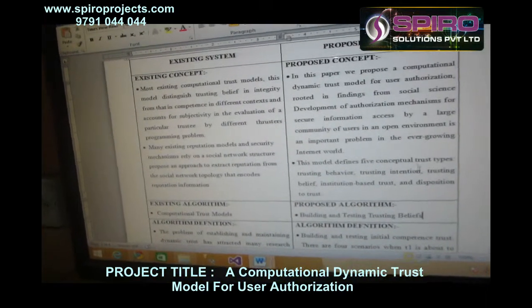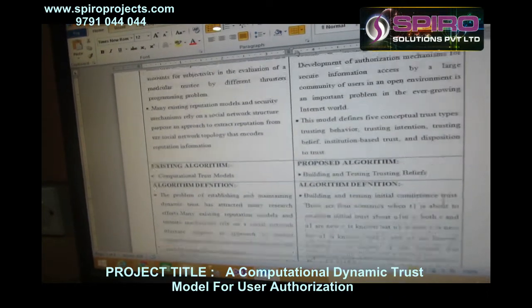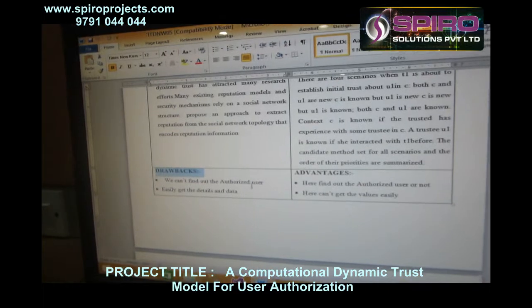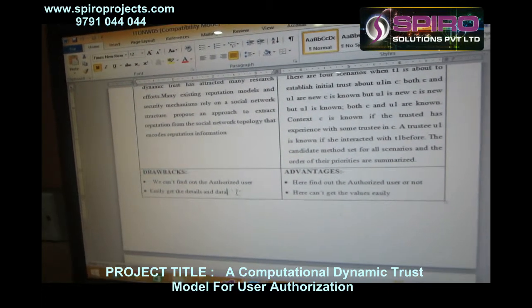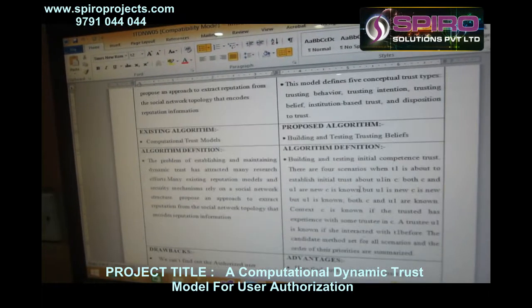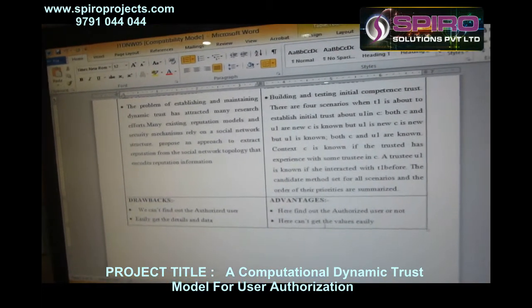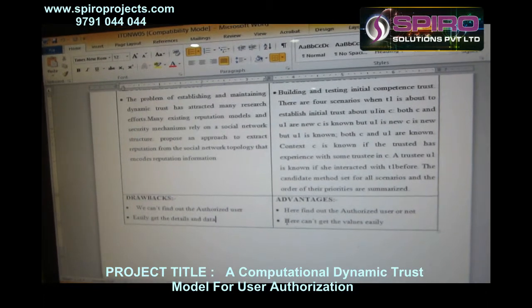Trust means attribute based, we are going to find out the users. The drawback of the existing system is we can't find out the original user or get the details of the data. The advantage of the proposed system is we can find out the original user, and we can easily get the data from the users.